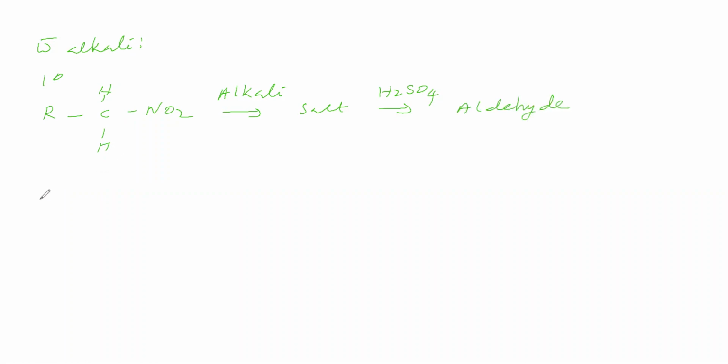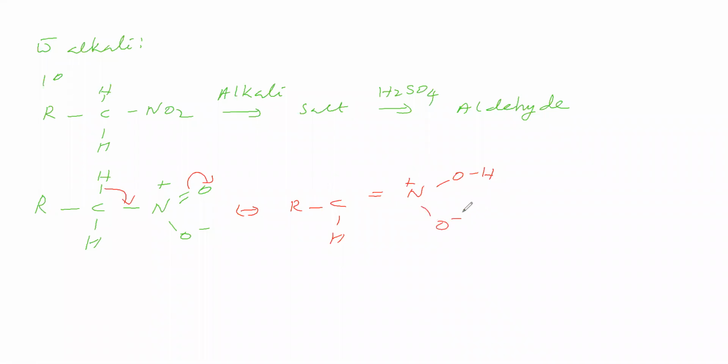We'll see. First we take this primary nitroalkane. Here resonance is possible, and therefore we get the aci form.